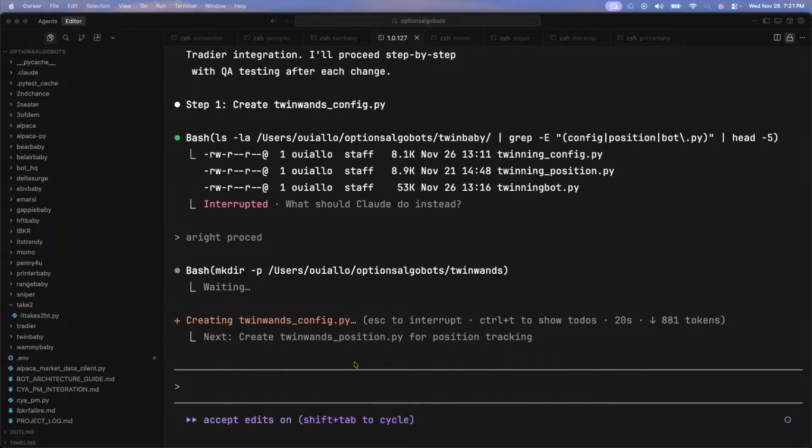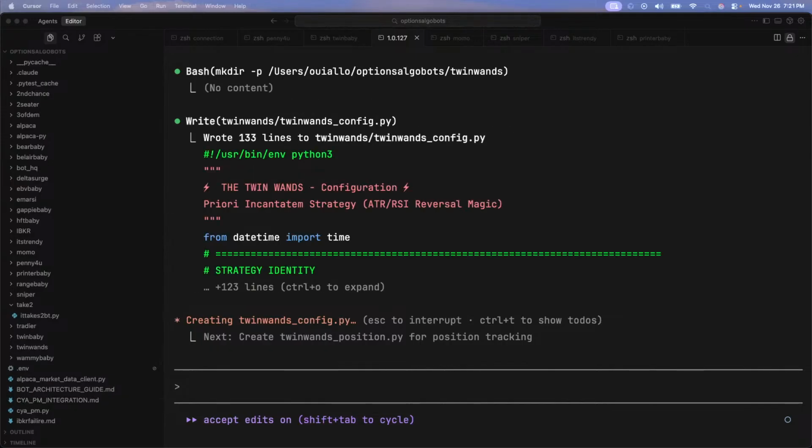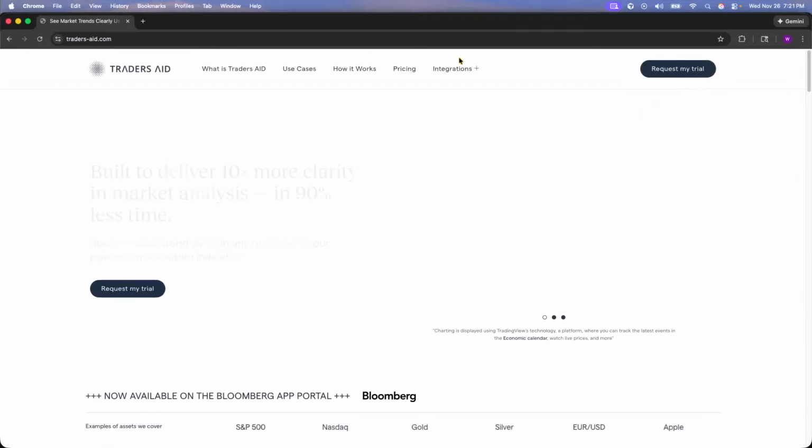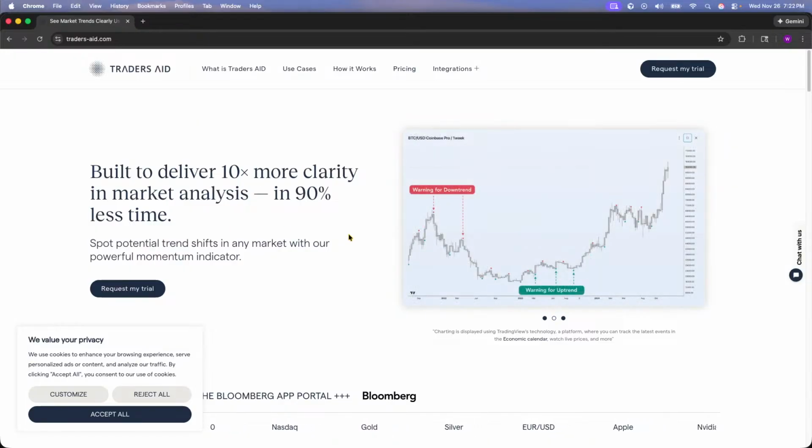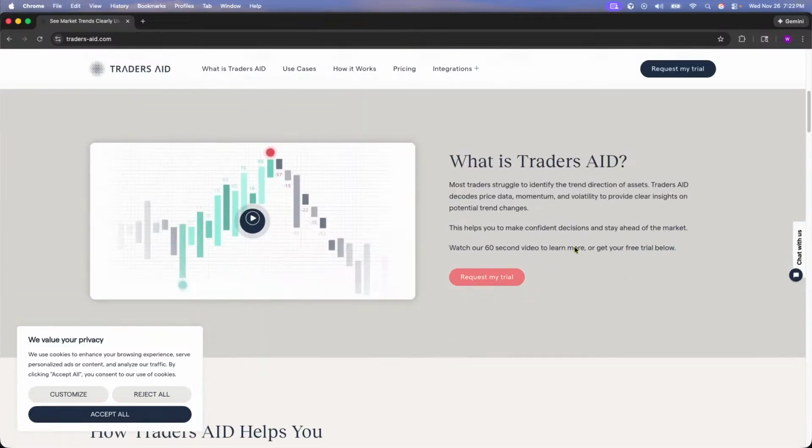Okay, but are you talking about the specs? Trader aid, also have it make the trader aid? I've never heard of trader aid. Trader aid. And you say you're not a trader, huh? Built to deliver 10 times more clarity in market analysis in 90% less time. What is trader aid? Most traders struggle to identify the trend direction of an asset. Trader aid decodes price data, momentum, and volatility to provide clear insight into potential trends. This helps you make confident decisions and stay ahead of the market.